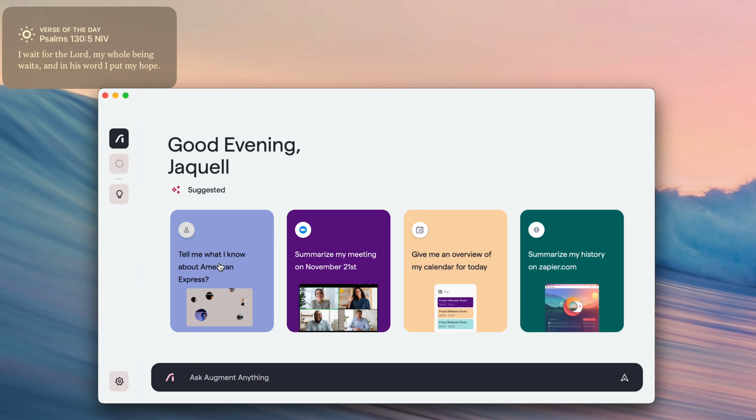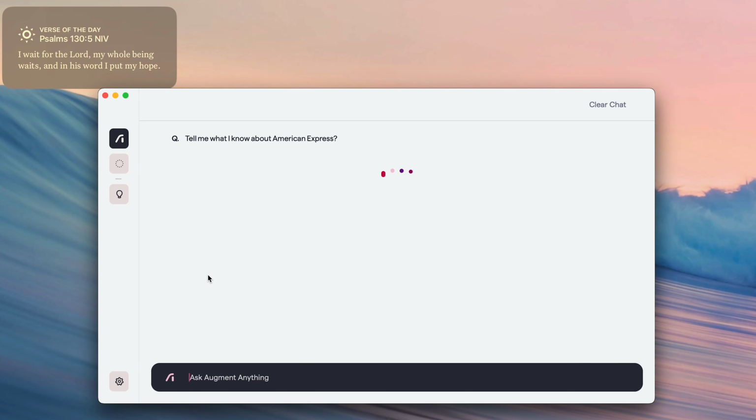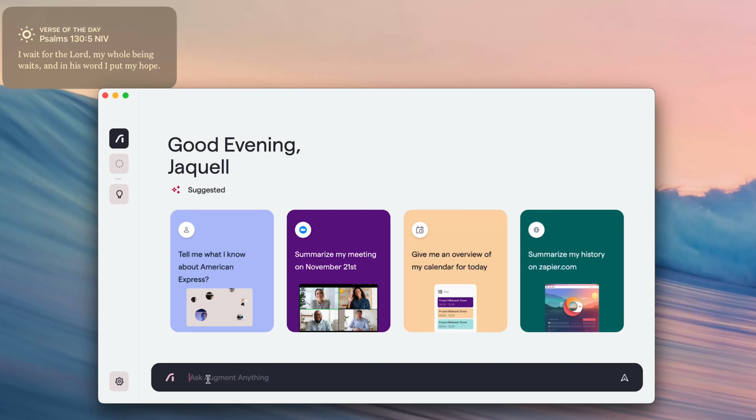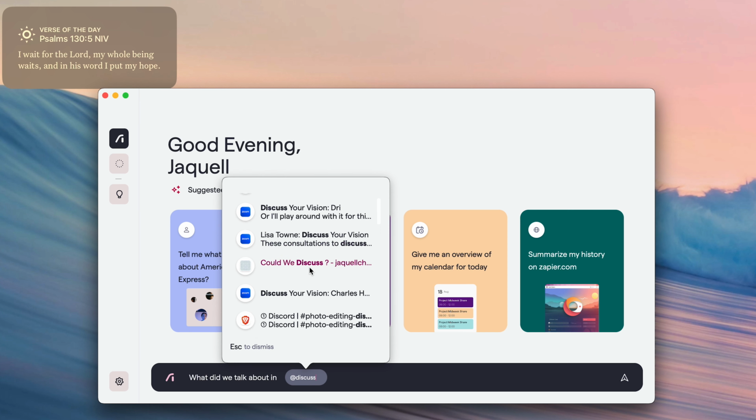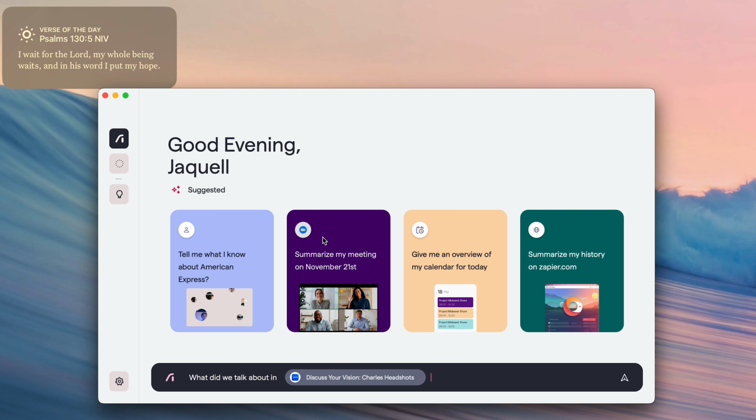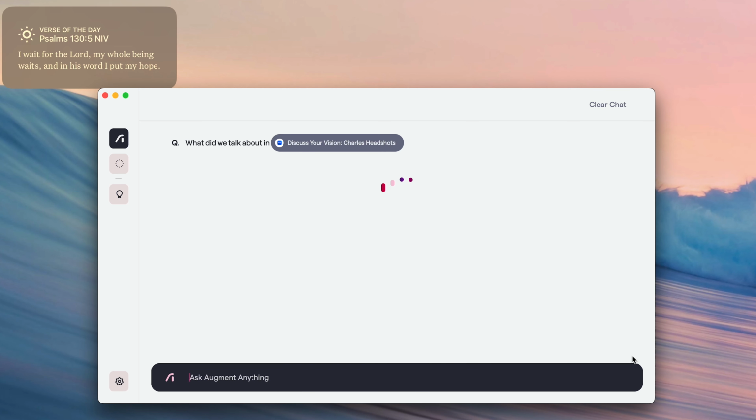So if you want to see who you've met with, or if you want a summary of your history on a specific website, you can see all that right there, as well as ask the simple questions that you would ask before. Not to mention, the ability to reference is now integrated right into Ask Augment, unlocking even more power for your queries. So instead of going into the hashtags in a separate document or somewhere else, you can do it right here in Ask Augment.